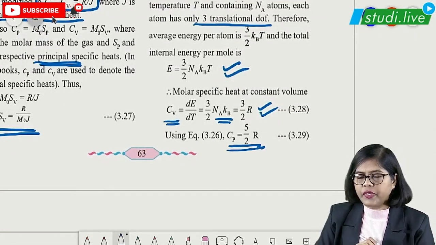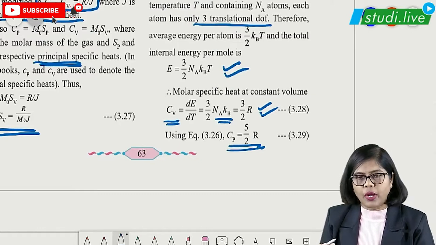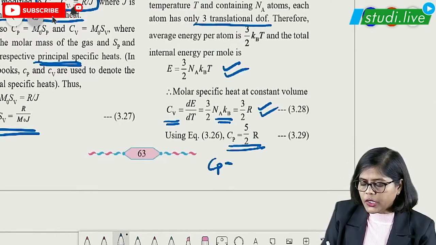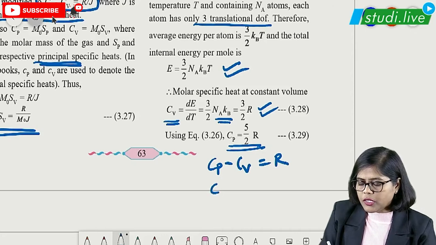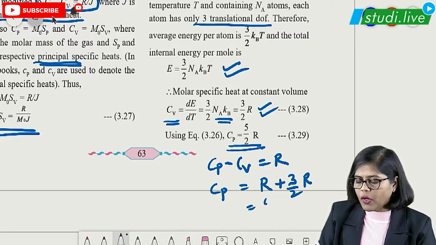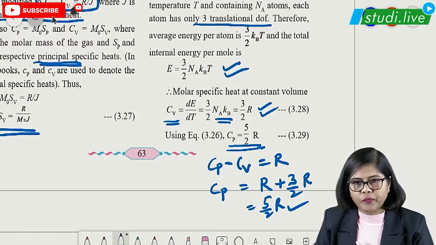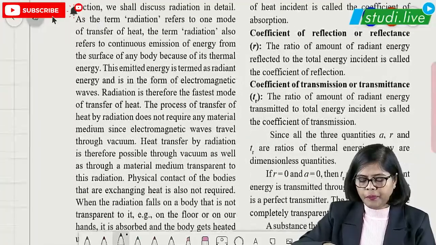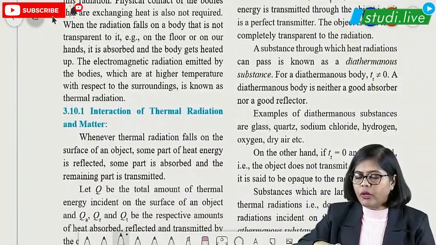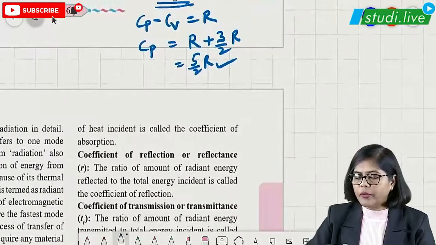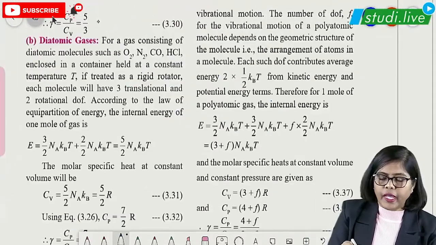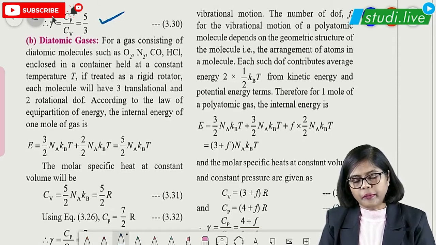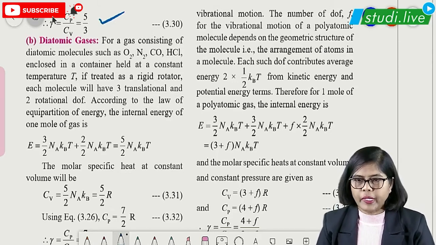And specific heat at constant pressure, you are going to get what? 5 by 2 R. How will you get that? Because according to Mayer's relation, Cp is equal to R plus Cv, and Cv you have calculated as 3 by 2 R, right? So which you get as 5 by 2 R. This is how you are getting here, right? And so for monoatomic we got Cp and Cv values. So gamma we got as what? 5 by 3, because Cp upon Cv, that is the adiabatic constant, we got 5 by 3 for monoatomic gas.